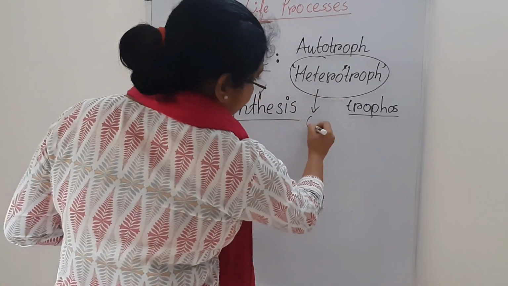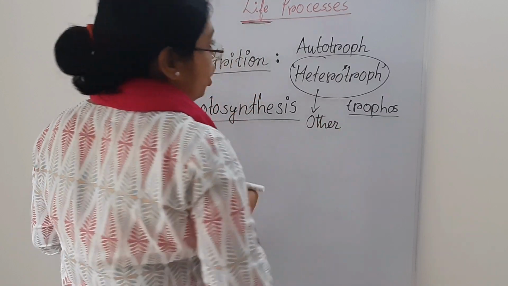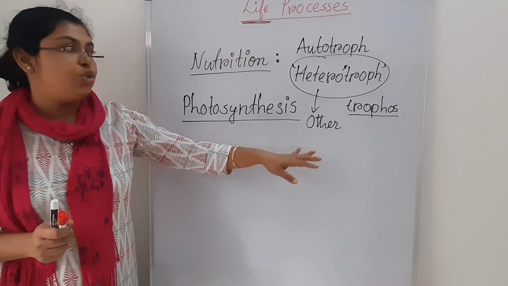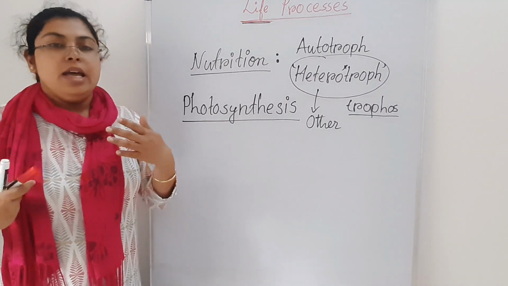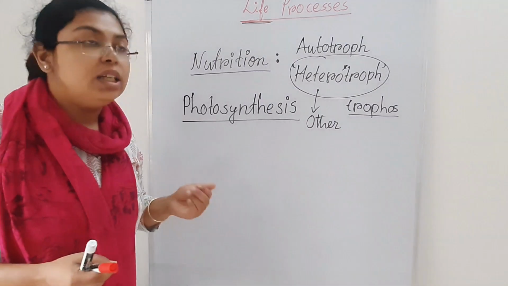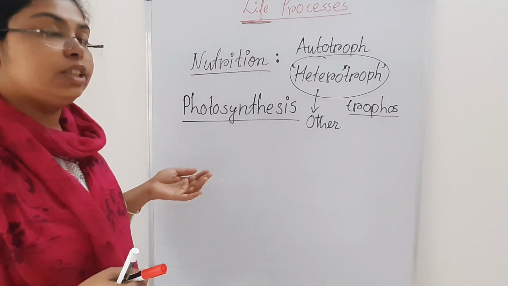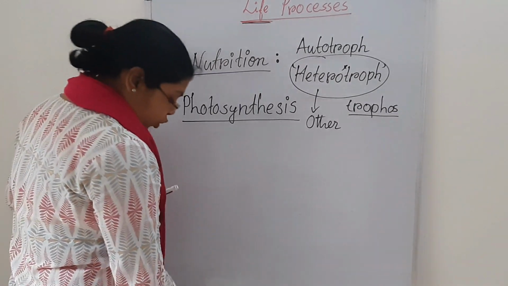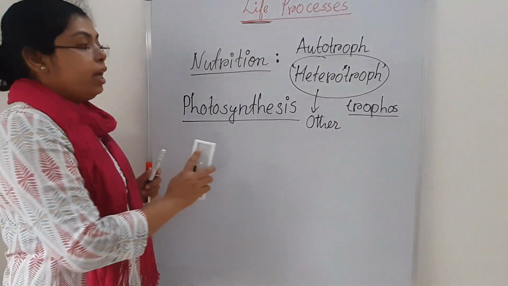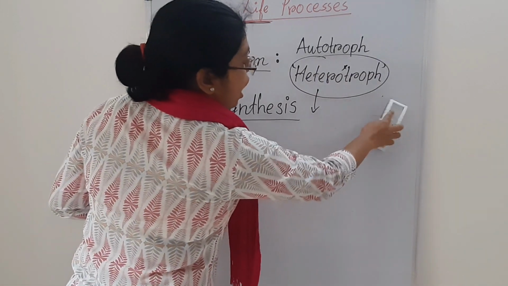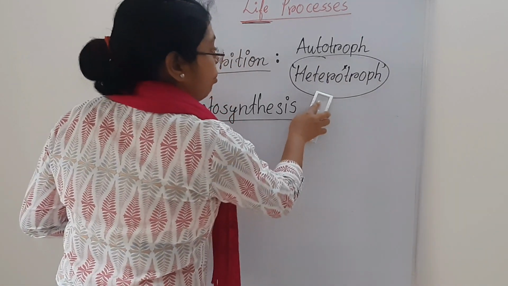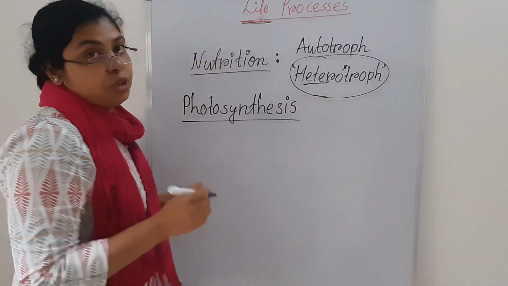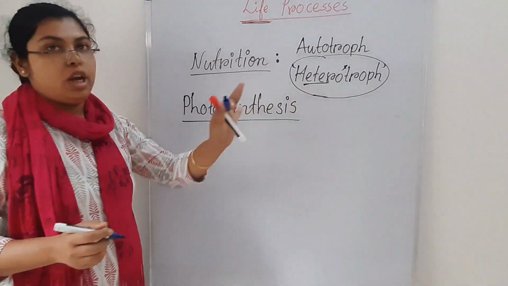Those who cannot produce their own food and depend upon other animals or other organisms for their food are known as heterotrophs.